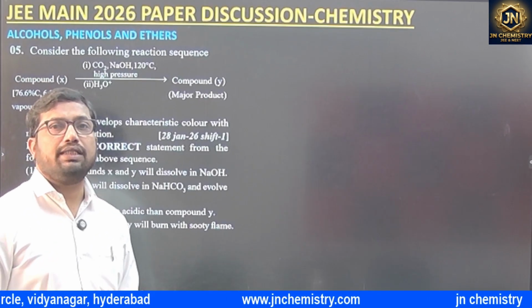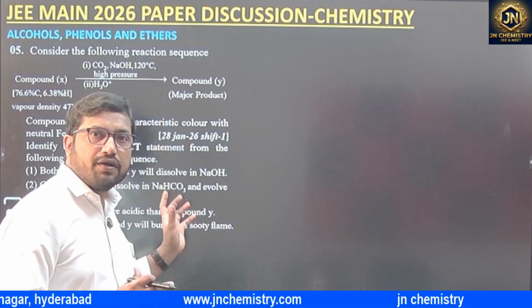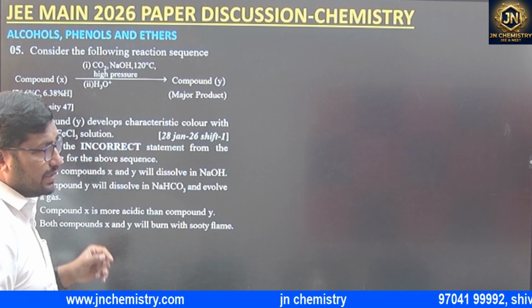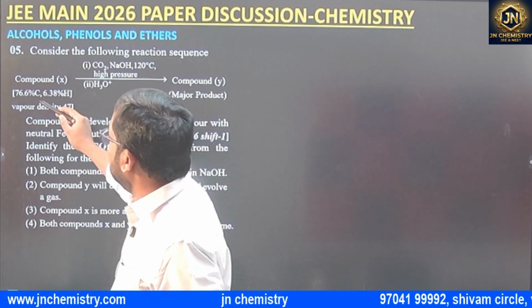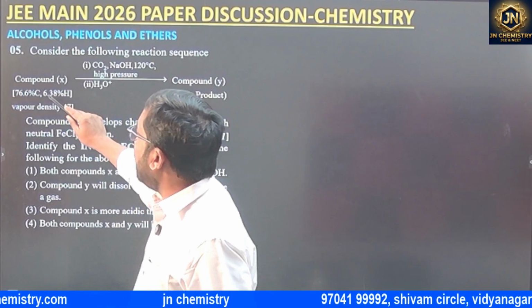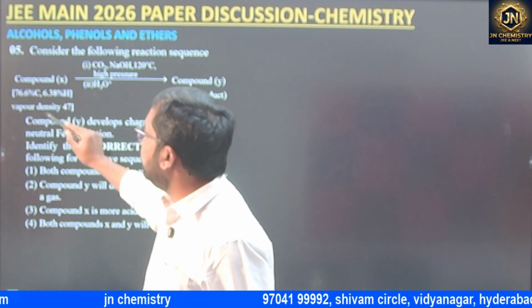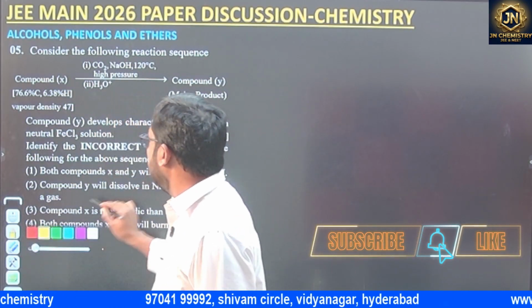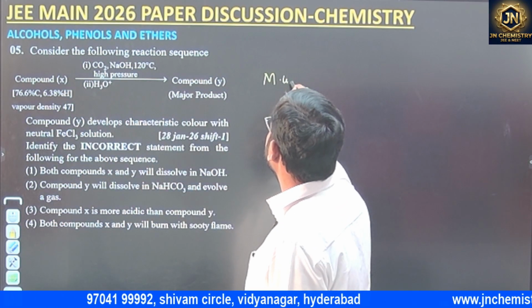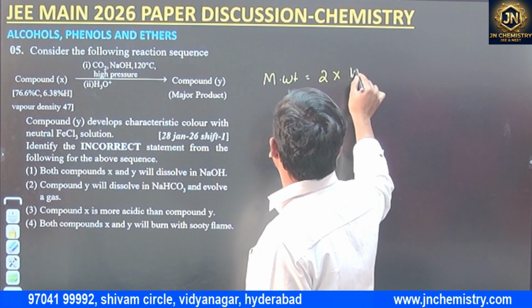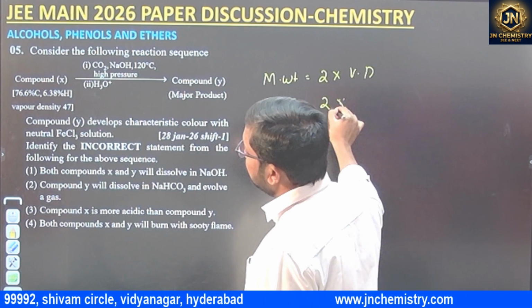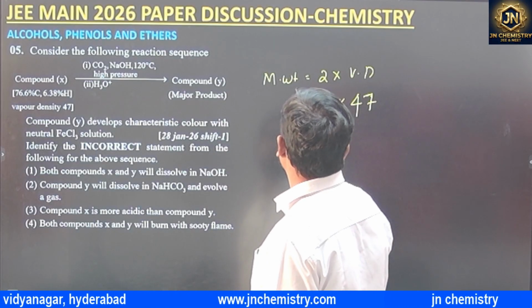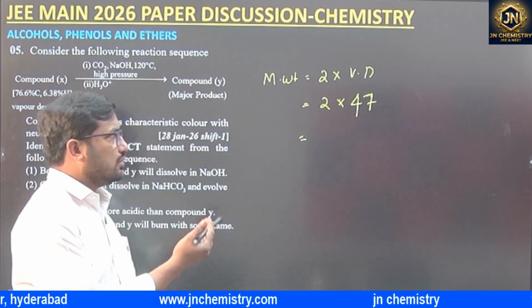So one more question. This question is a combination from alcohols, phenols and ethers and carboxylic acids. Here one compound X is directly given. Here carbon is 76.6%, hydrogen is 6.38% and vapor density is 47. So molecular mass is equal to 2 into vapor density, so 2 into 47. So obviously we get 94.